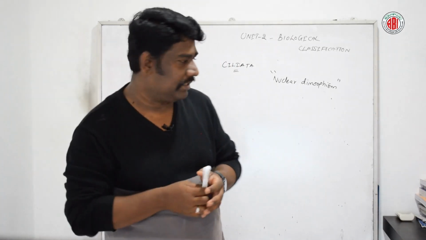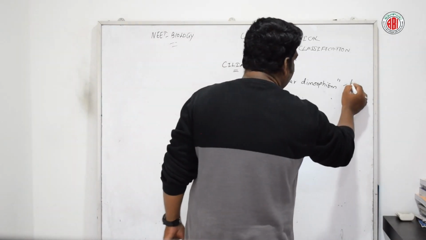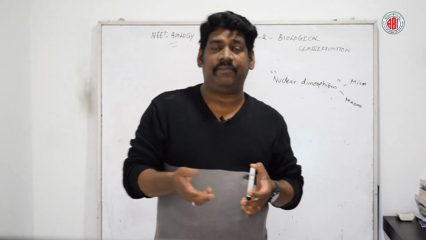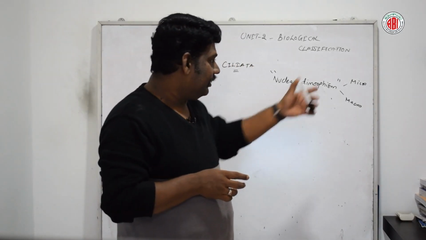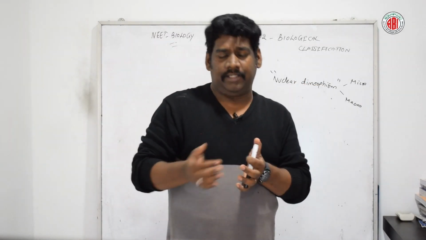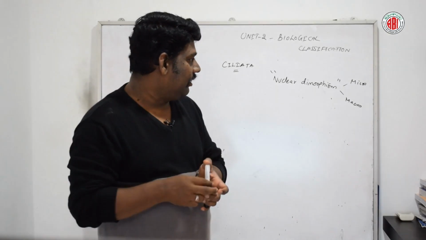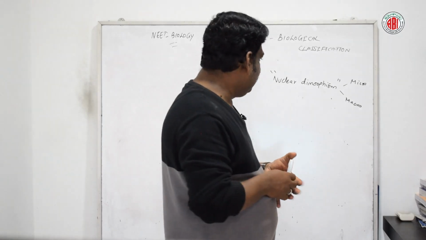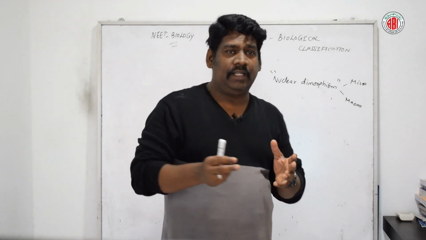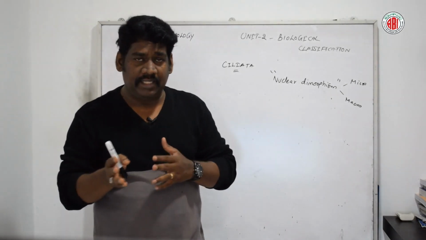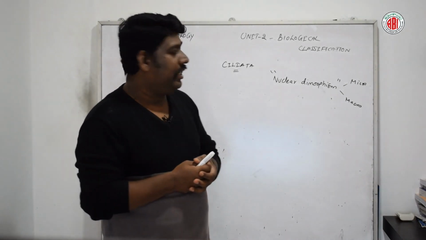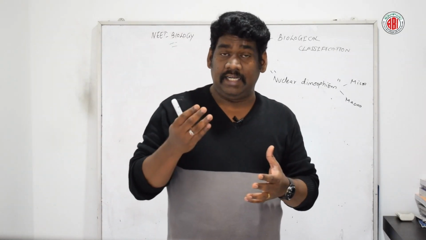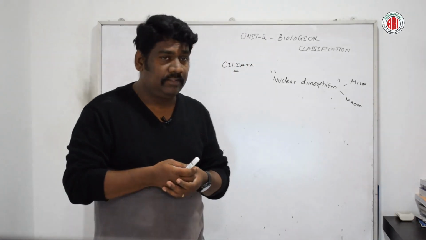One nucleus is called the micronucleus, the other the macronucleus. The macronucleus helps with vegetative propagation, and the micronucleus helps with reproductive activities and is also involved in meiosis division. So this presence of two different kinds of nuclei is called nuclear dimorphism, one of the most important characteristic features of the ciliata.